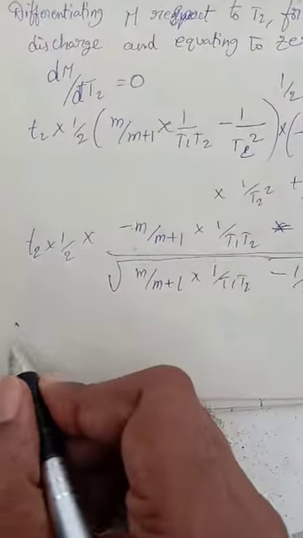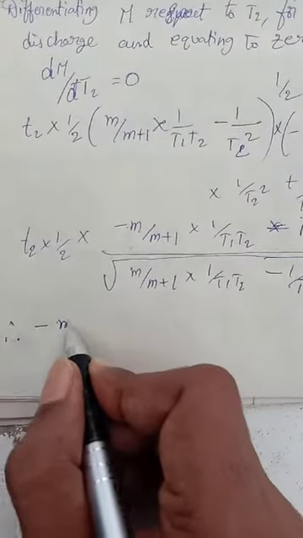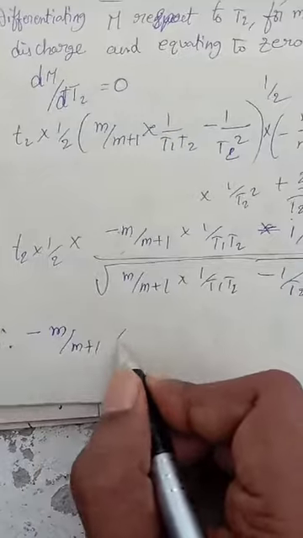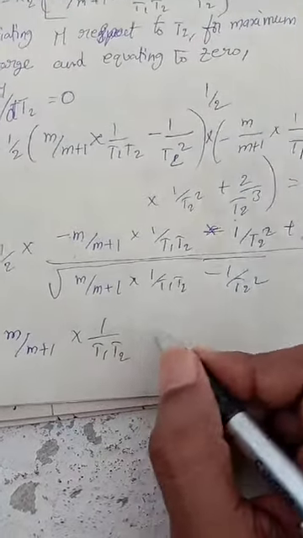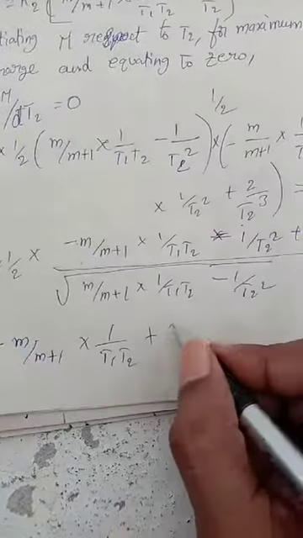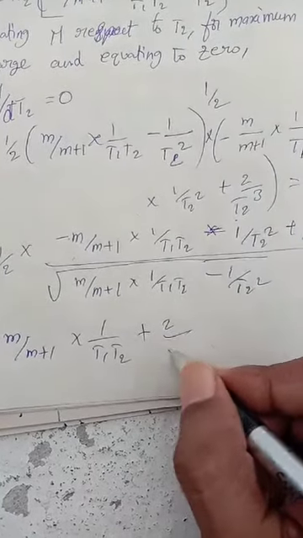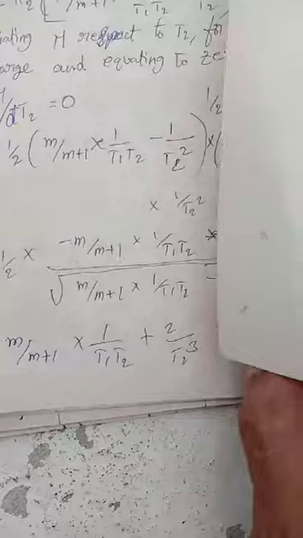So therefore m by m plus 1 into 1 by T1 T2 square plus 2 by T2 cube is equal to 0.